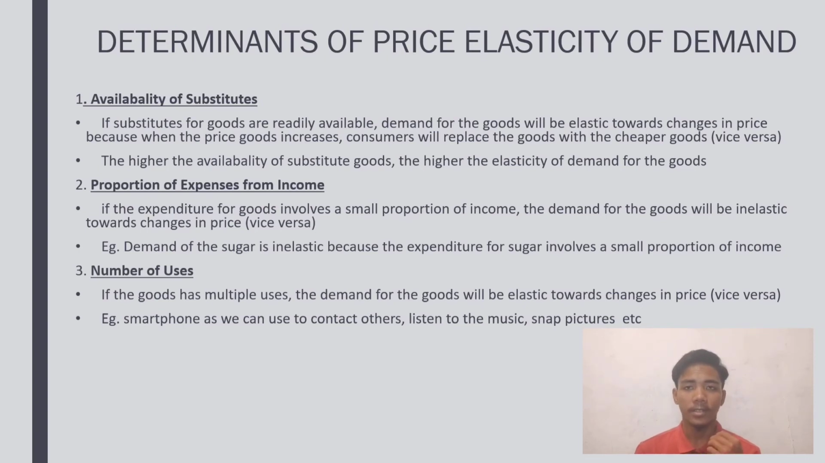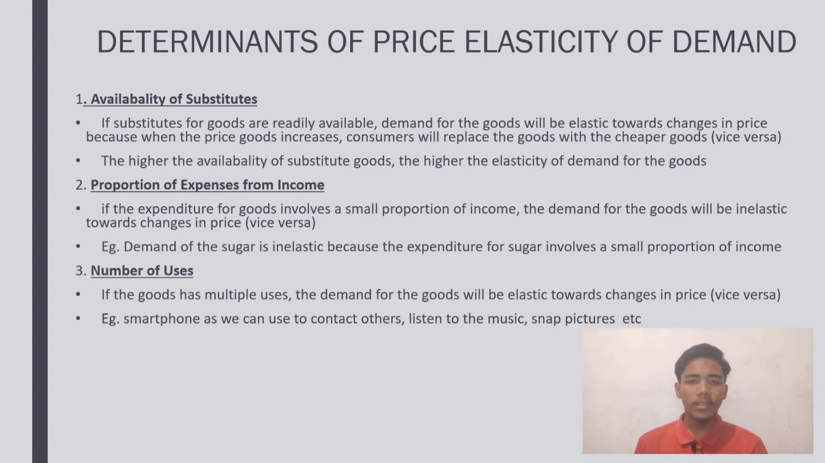If substitutes for goods are already available, then the demand for the goods will be elastic towards changes in price, because when the price increases, the consumers will replace the goods with a cheaper one. And it is also vice versa, which means if there is no availability of substitutes, then the demand will be inelastic towards changes in price. So we can conclude that the higher the availability of substitute goods, the higher the elasticity of demand for the goods.